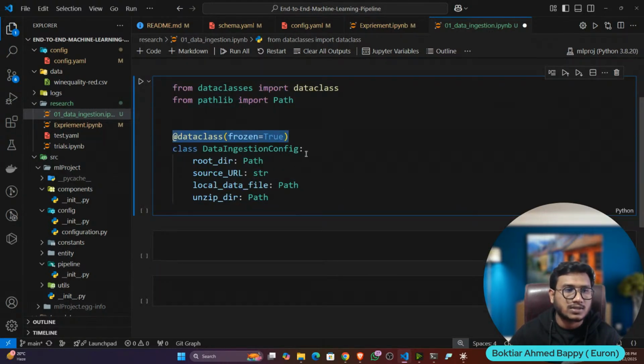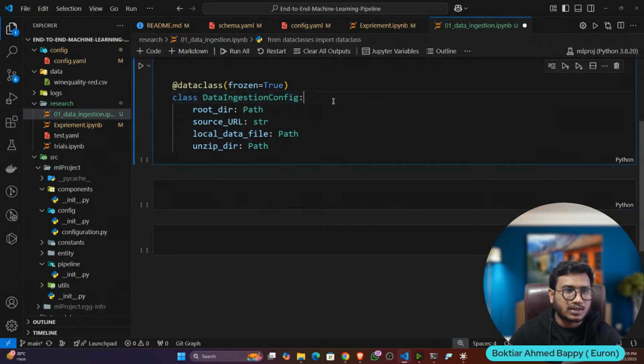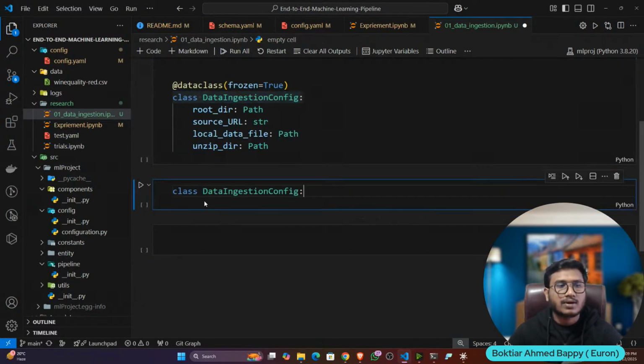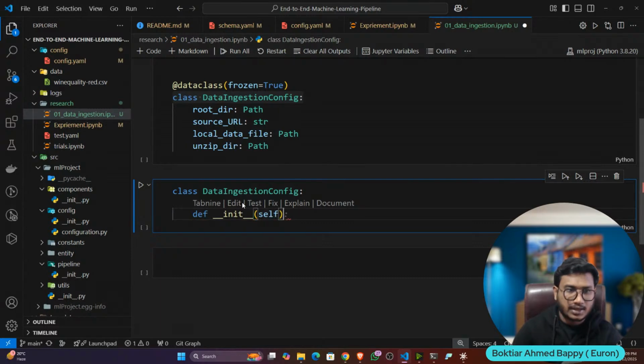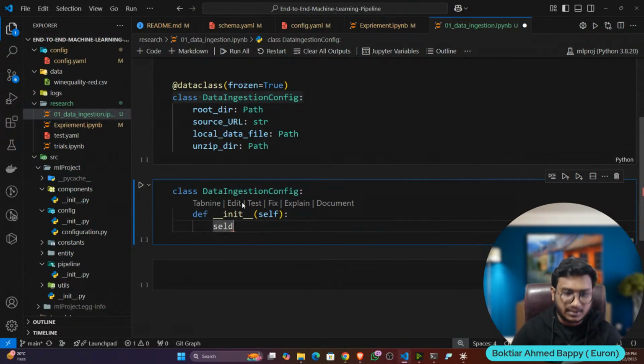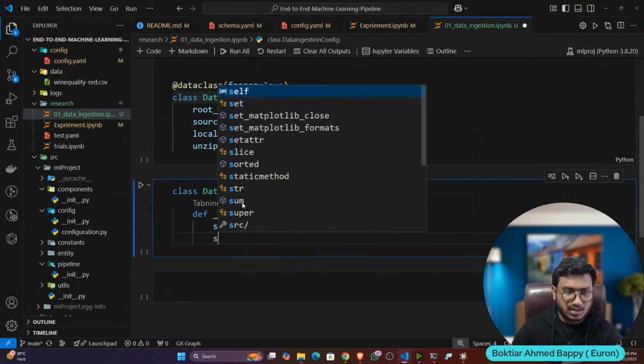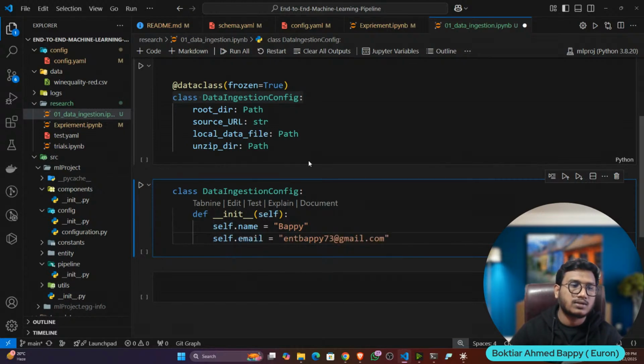Why dataclass? Because we have written a Python class. Whenever we write any Python class and want to define a class variable, how do we define it? We write a constructor. Inside the constructor we define, like, self.name equals Bappy, and self.email equals my email.